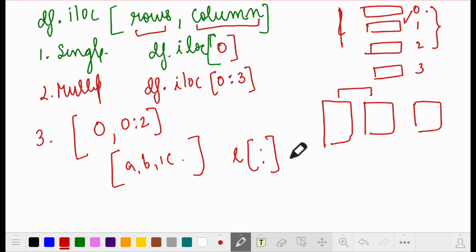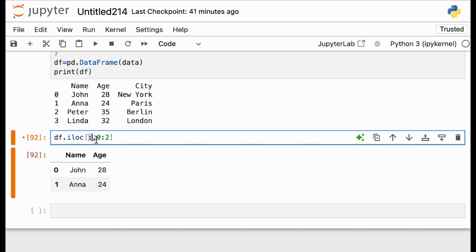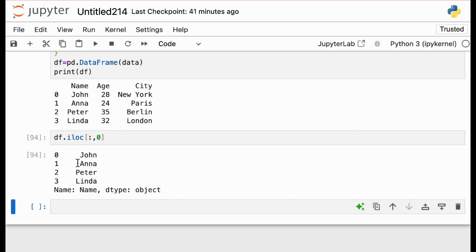If you don't remember this, you need to watch that list video again, but this is a very simple concept. I have covered it in detail. So if you use this, it means getting the whole list once again. So what I did, I want all the rows and I just want the first column. So I will do this, and it will give me all the rows for the first column. So that's how things are done with iloc.